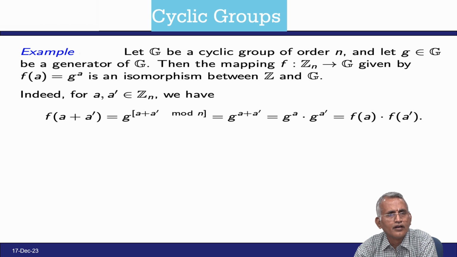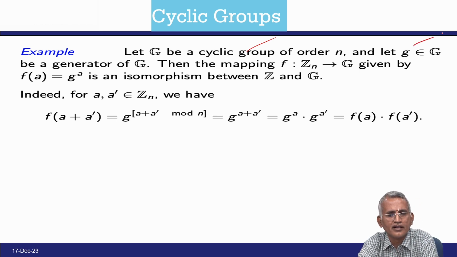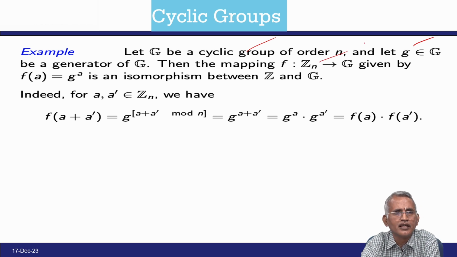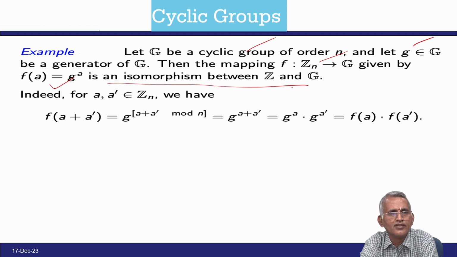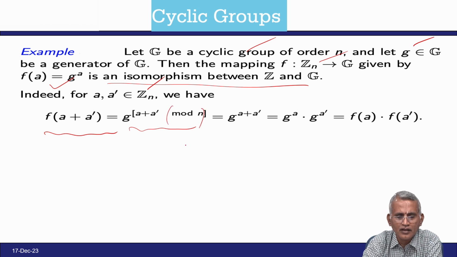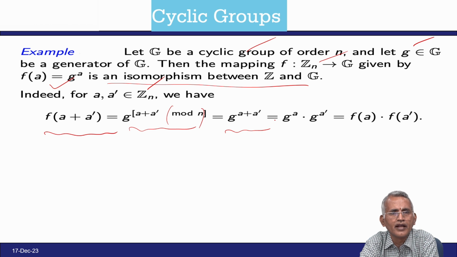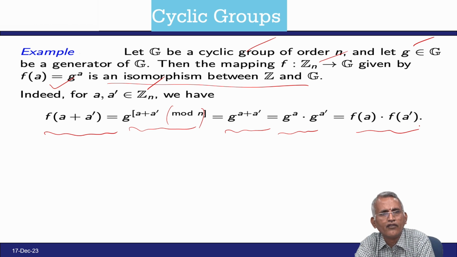From this definition we can infer an example. Let G be a cyclic group of order n and g in G a generator. Then the mapping from integers modulo n to G, given by f of a equal to g power a, is an isomorphism between Z_n and G. Indeed, for a and a dash in integers modulo n, we have f of a plus a dash equal to g power a plus a dash under modulo n, and then g power a plus a dash equal to g^a times g^a dash, equal to f of a times f of a dash.